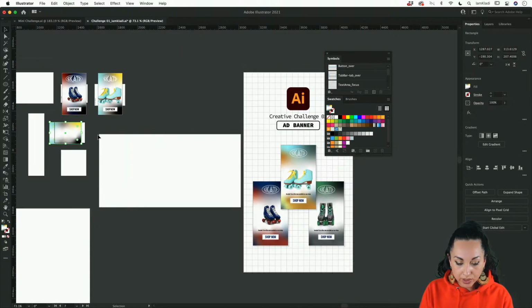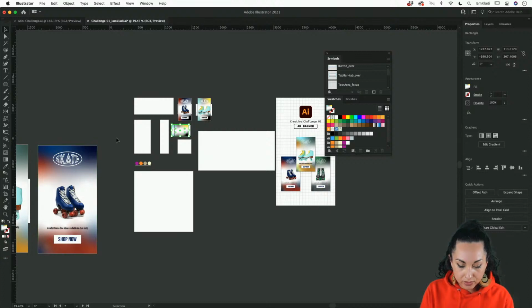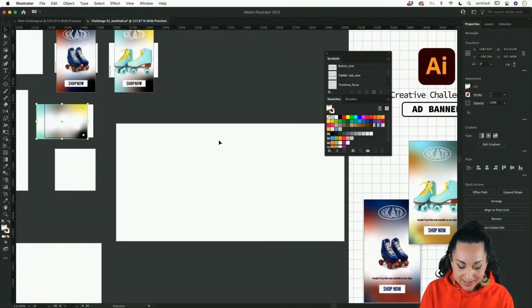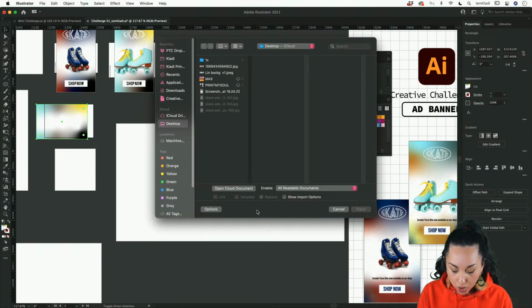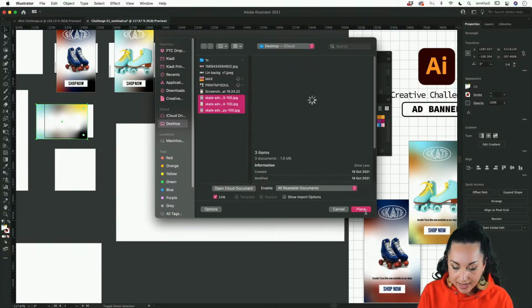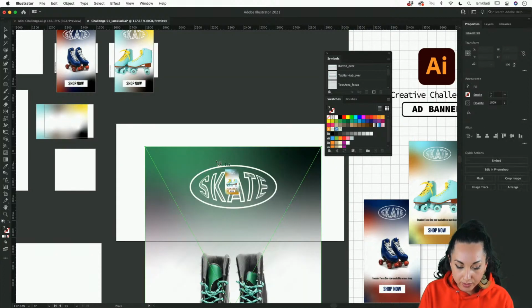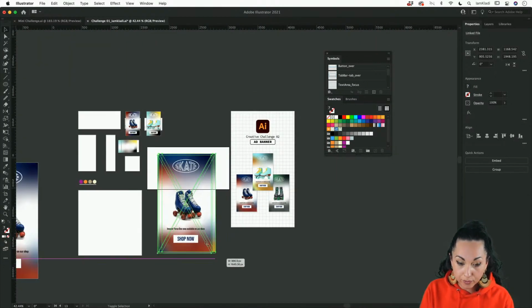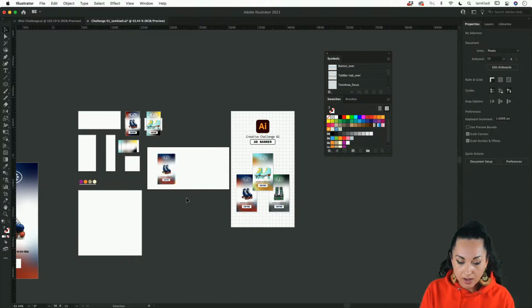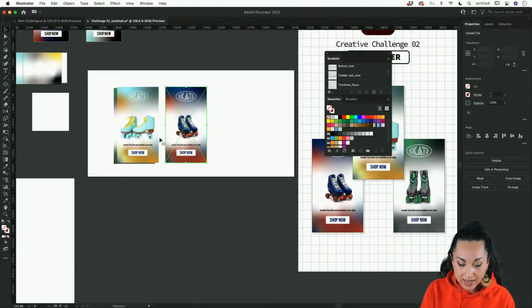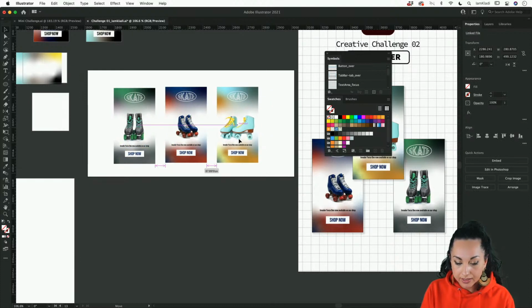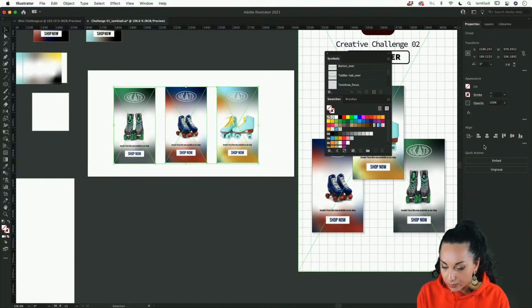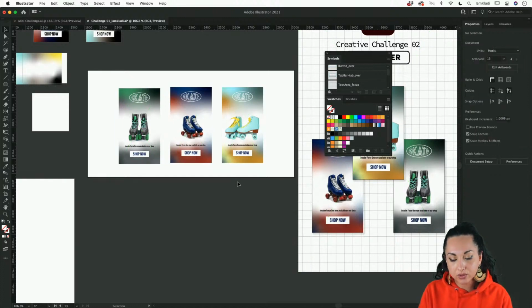And all I'm going to do here is simply select all my final images. So we can place the images from Illustrator with the amazing shortcut, which is Shift Command P. So I'm going to select the images that I've just exported. I know that I have my JPEG file here, and you can resize it. Don't forget to use the Shift key when resizing so you don't distort them. And here they are. And you can, again, like we did before, align them horizontally to your artboard.